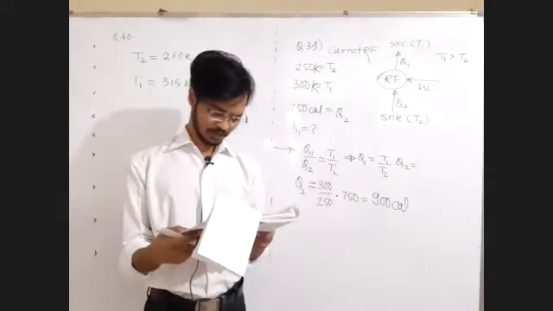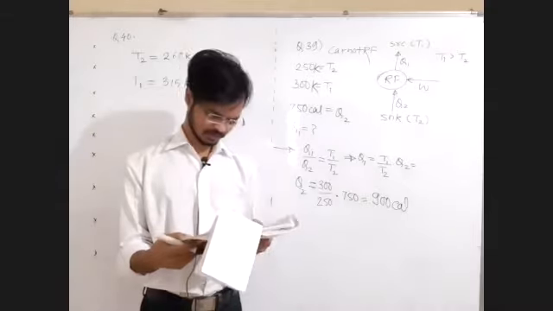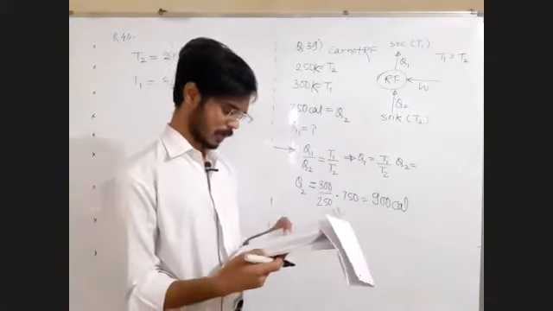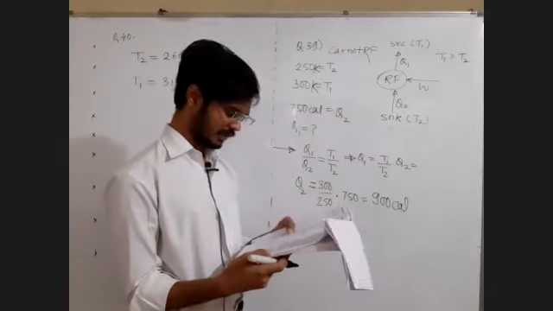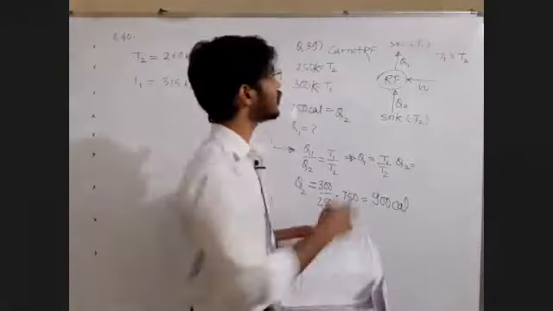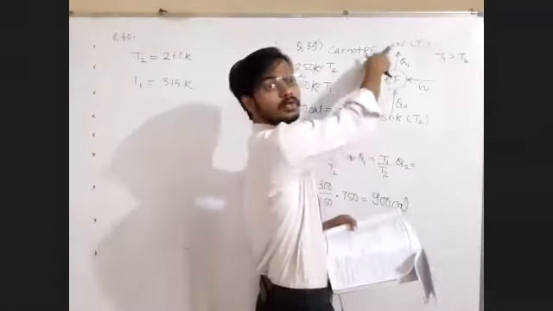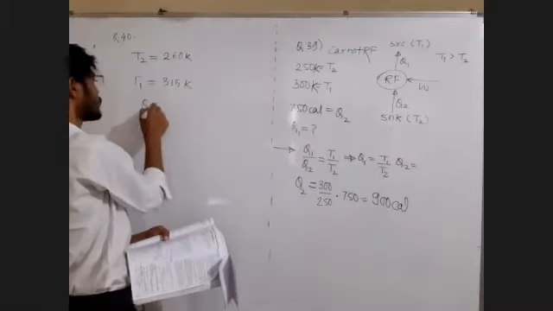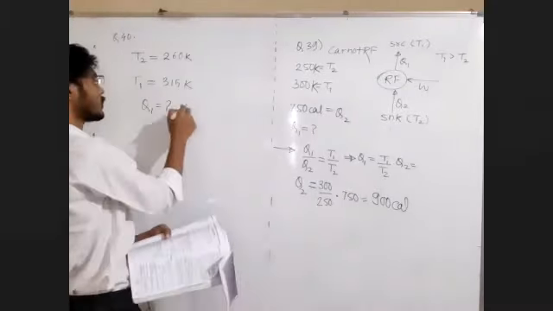Assuming the refrigerator cycle is a reversible cycle, and of course it is given as reversible, calculate the heat delivered to the surrounding for every joule of work done. Q1 equal to question mark.